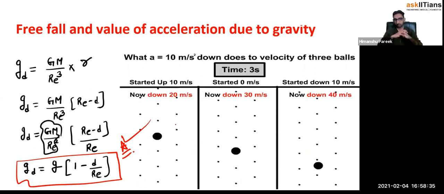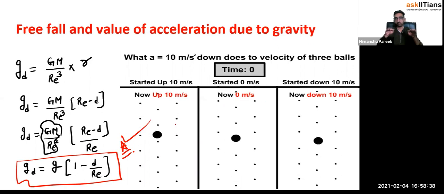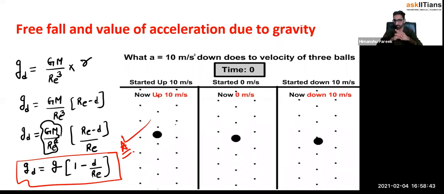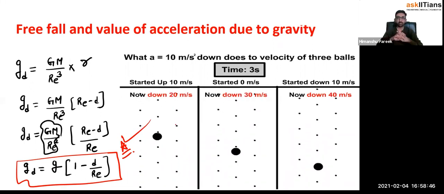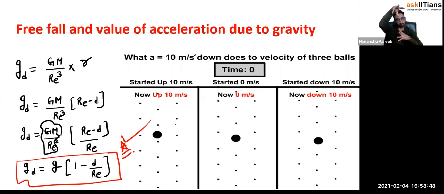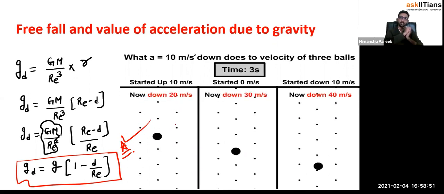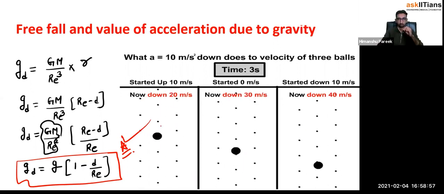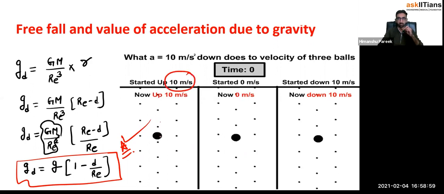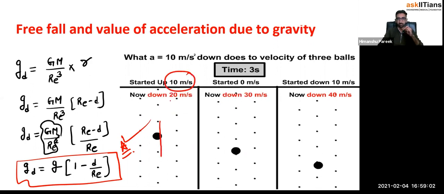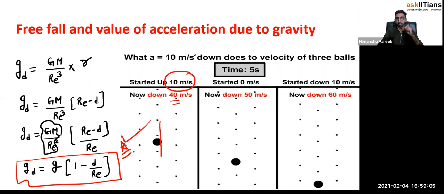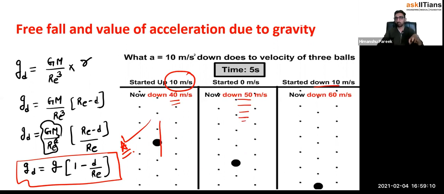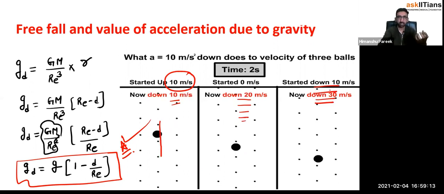After this, the next part is what is the maximum value of gravity? It is on the Earth's surface only, which is equal to 9.8 meters per second square. Okay. And then in the end, we talked about the free fall motion, meaning falling under gravity. So if you go down, your velocity would increase. Here, as you can see, this stone is starting with 10 meters per second, and as it goes down, the velocity keeps increasing: 10, 20, 30, like that. If it starts with 0, the velocity will keep increasing 20, 30 because Earth is attracting it. Similarly here also. All right, so that's the overall idea about this session.